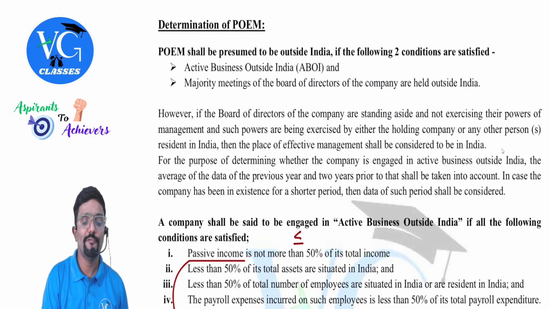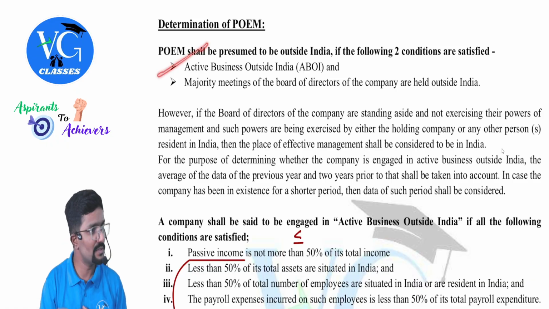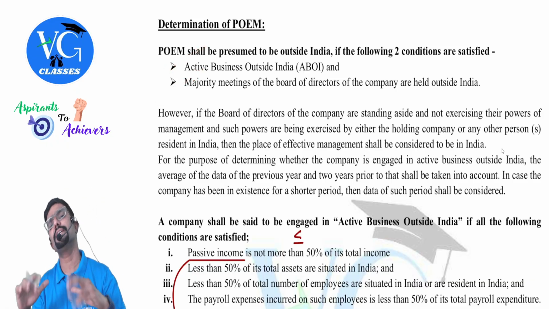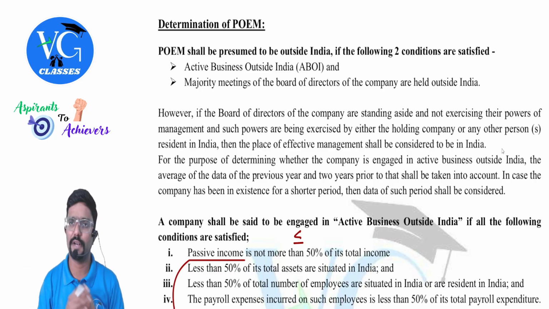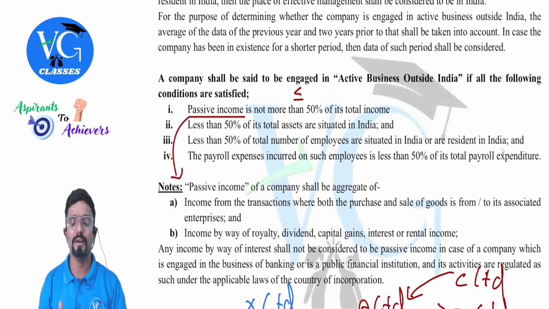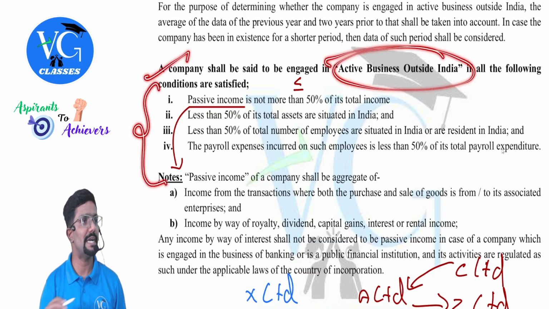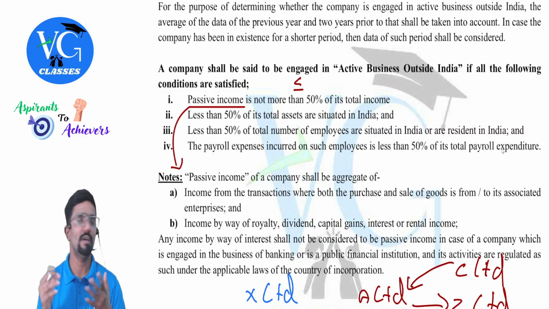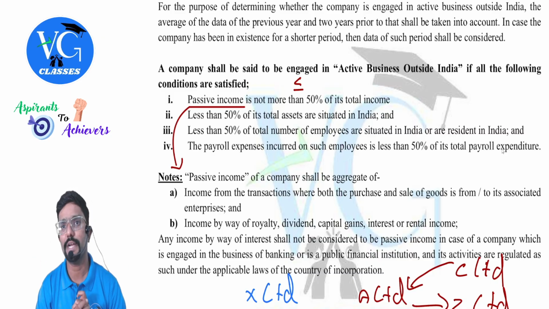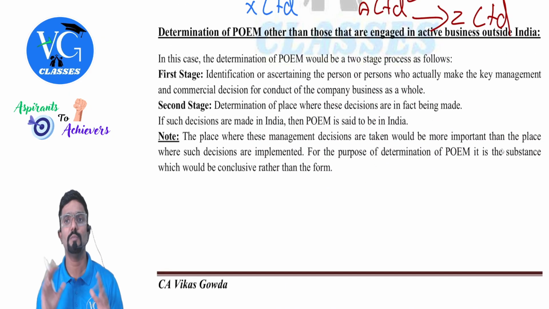So we saw, if active business is outside India and majority of the board of directors meetings are held outside India, then POEM is said to be outside India, non-resident. Sir, here we learn when active business is outside India, that is, if all the conditions are satisfied. What if any one of the conditions is not satisfied? We saw active business is not outside India. Then what should we do, sir? We cannot conclude.